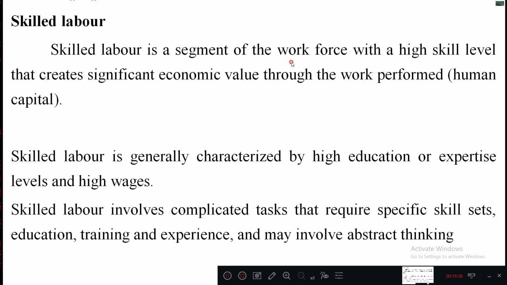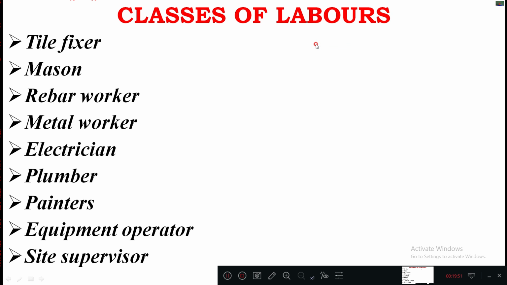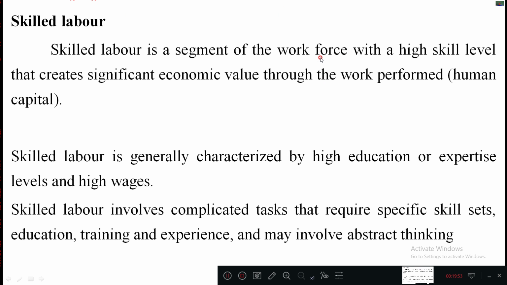Okay, so skilled labor involves complicated tasks that require specific skill sets, education, training, and experience, and they may be involved in abstract thinking also. So basically skilled laborers work with the technical aspects.